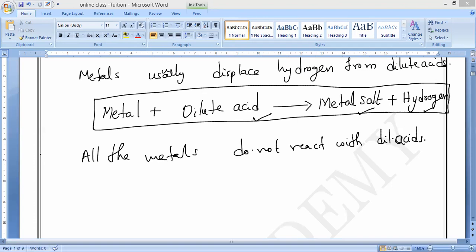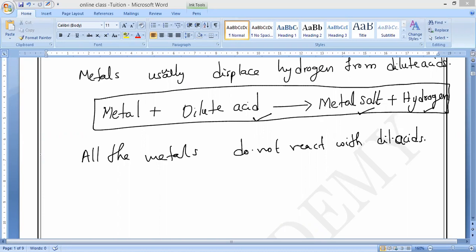Do you understand, guys? Some metals vigorously react with the dilute acids. What do you mean by vigorously? Like explosively, they also release a huge amount of heat energy. So vigorously, extremely rapidly with the dilute acids. Some metals react rapidly, some metals react only on heating, and some metals do not react at all. That is what you have to remember.